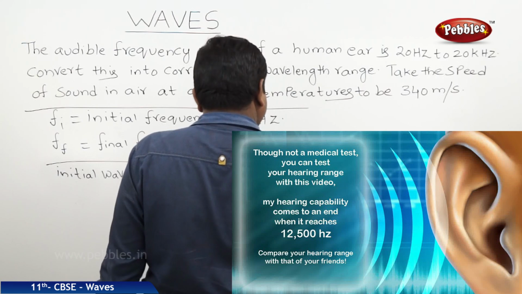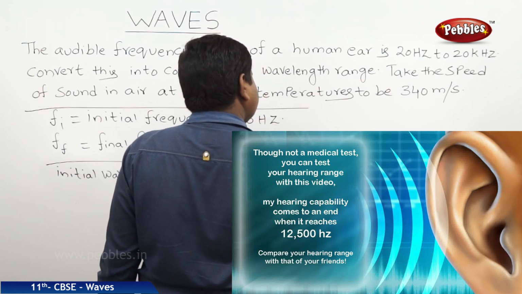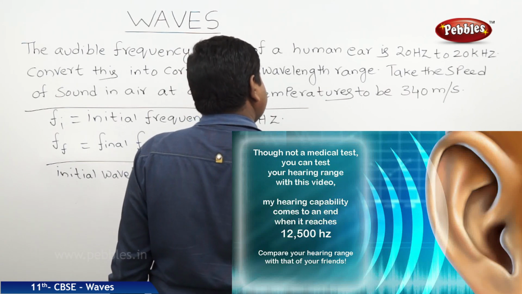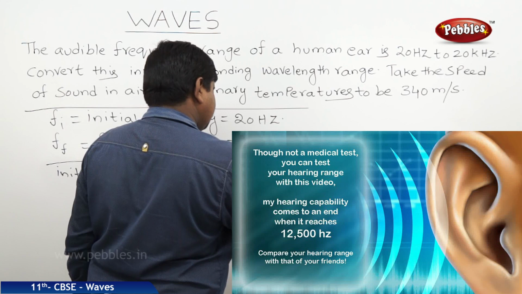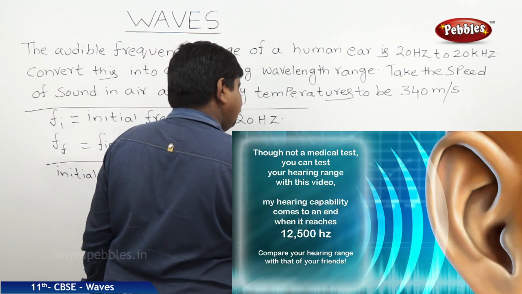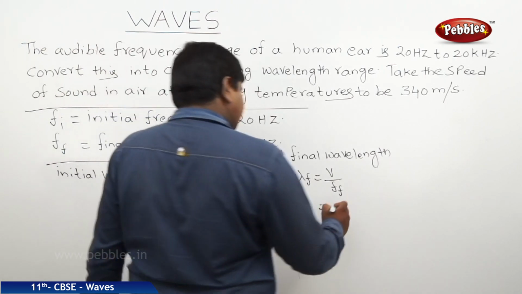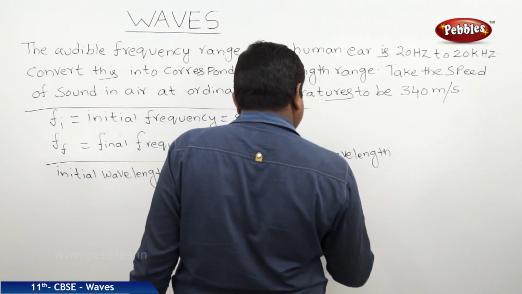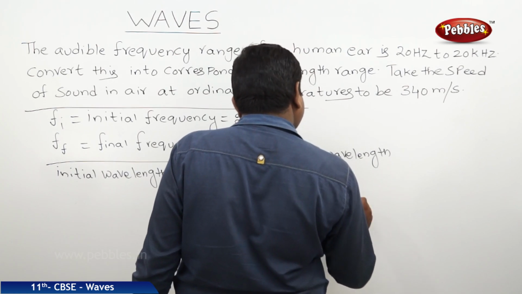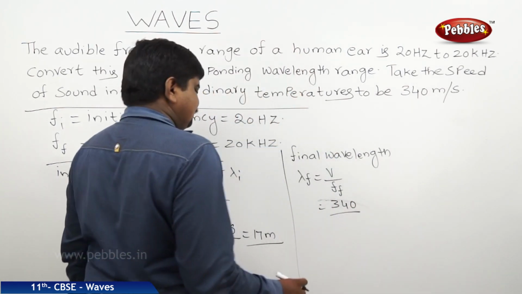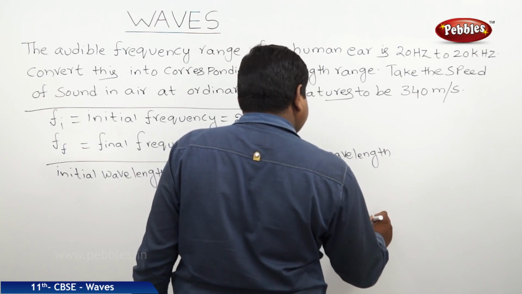Now, the final wavelength: lambda f is equal to V by the final frequency. V is equal to 340 meters per second, and the final frequency is 20 kilohertz.